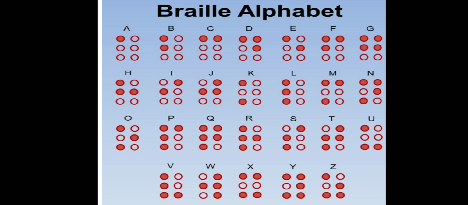Each letter has 6 dots, in which the first dot raised represents A. In the second one, two raised dots represent B, and so on. You can read all these alphabets and practice to learn them.